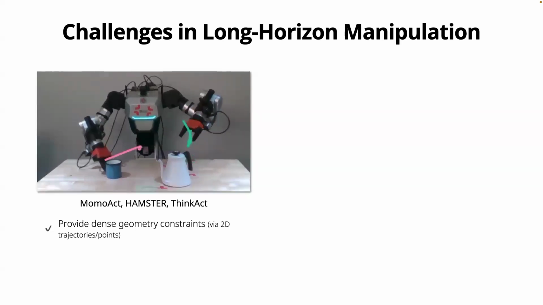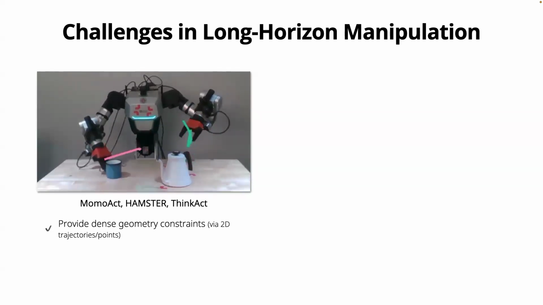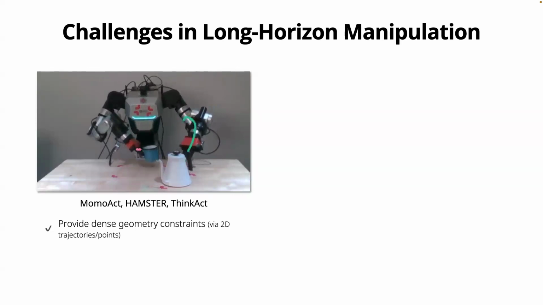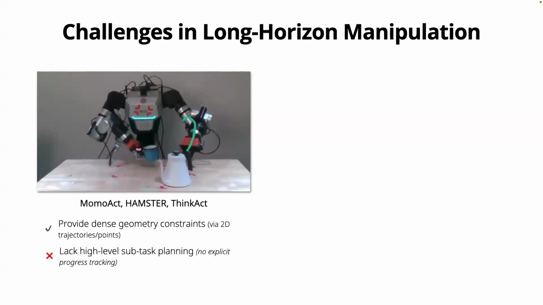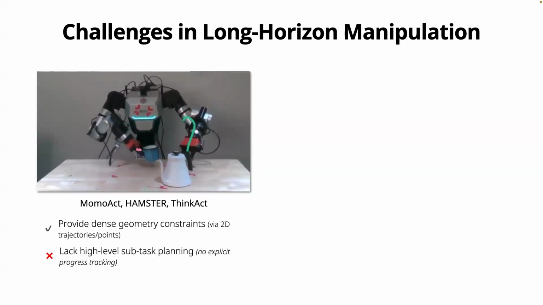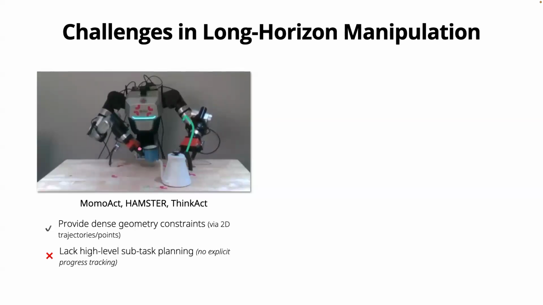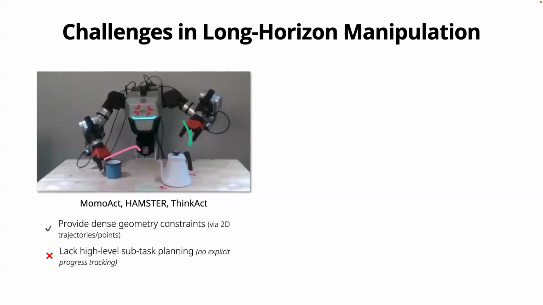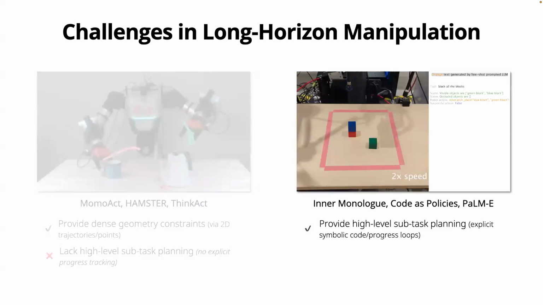These are really great because they provide dense geometric constraints by drawing 2D trajectories or keypoints directly onto the scene. But they are usually monolithic, so they do not have high-level planning. They operate purely on short horizons and have no semantic mechanism to track progress or reason about what to do next.